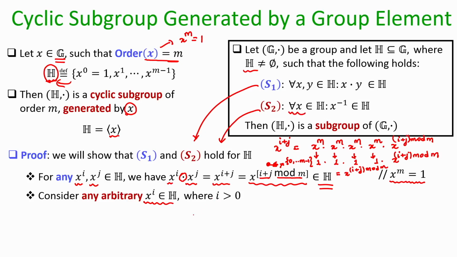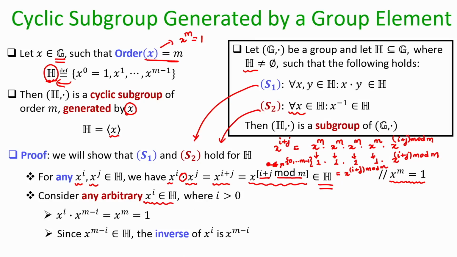And I have to show that for this x power i element, the corresponding inverse is also present in H. So, my claim is the following: x power m minus i, which is also an element of the subset H, constitutes the inverse of x power i.